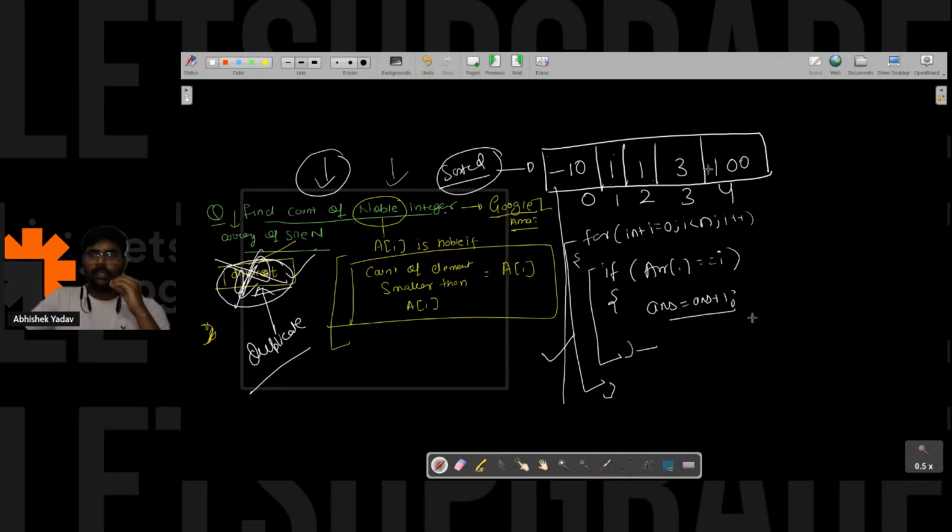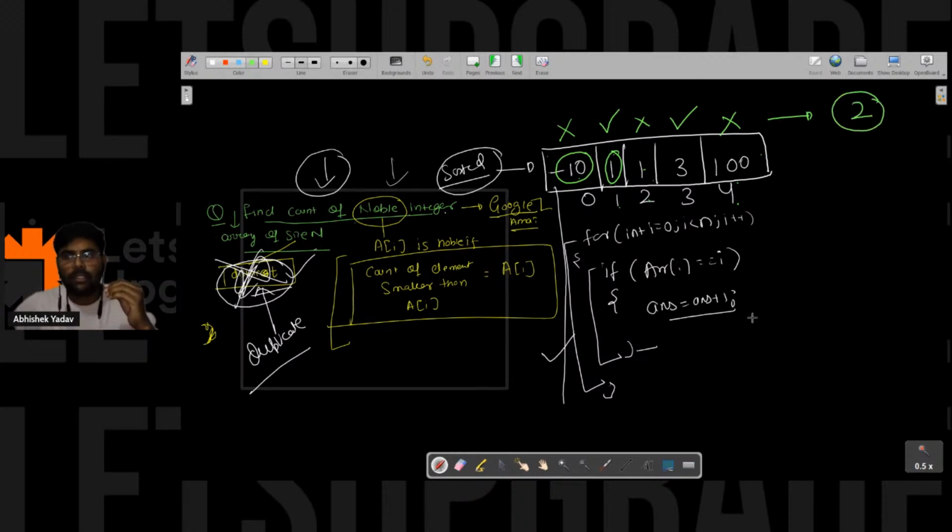So guys, let's see that part. Here, if I check -10, is it equal to 0? No, it is not a noble integer. 1 is equal to 1? Yes, it is a noble integer. 1 is equal to 2? No. 3 is equal to 3? It is a noble integer. 100 is equal to 4? It is not a noble integer. So in this situation we get 2 noble integers, but actually we have 3 noble integers, that is -10, 1 and this one also.